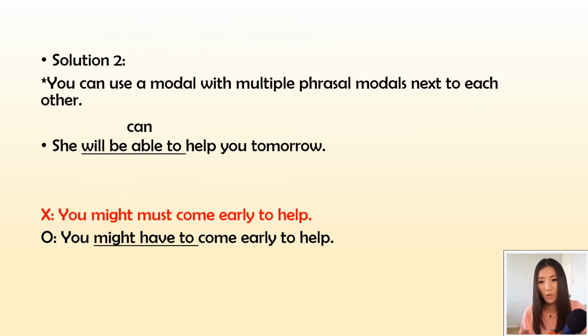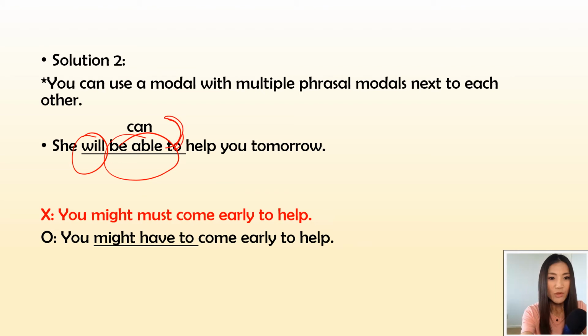However, if you don't like that option, another thing you can do is use a modal with multiple phrasal modals. The rule here is that you're just not allowed to use two modals next to each other, but you are allowed to use a modal next to a phrasal modal. For example, she will be able to help you tomorrow. Can and be able to express the same thing, right? So we're going to just switch out can with the phrasal modal be able to.